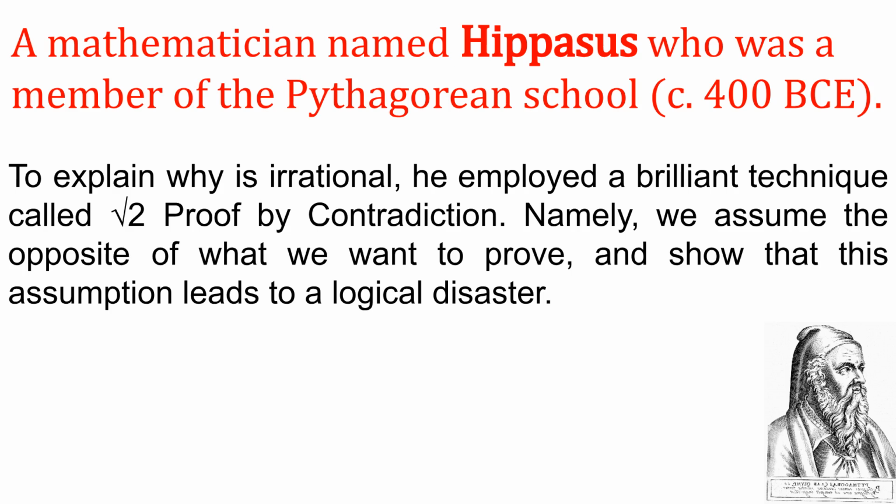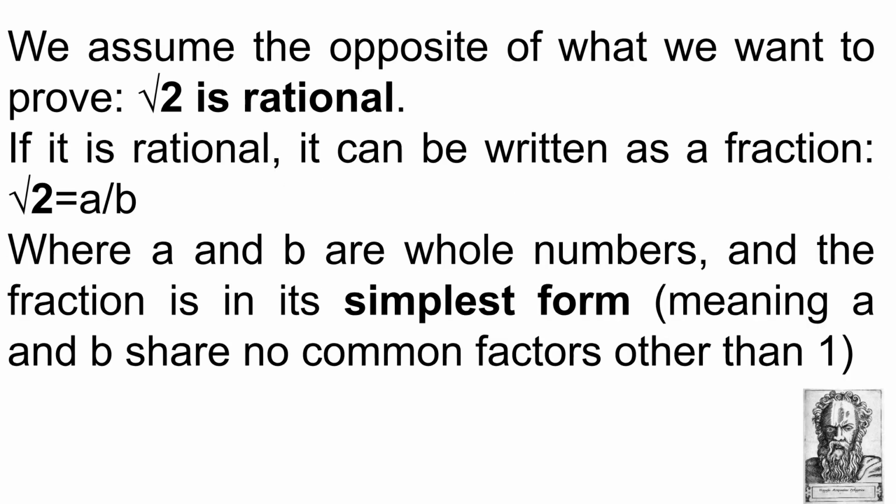A mathematician named Hippasus, who was a member of the Pythagorean school, c. 400 BCE, to explain why square root 2 is irrational, employed a brilliant technique called proof by contradiction. Namely, we assume the opposite of what we want to prove and show that this assumption leads to a logical disaster.